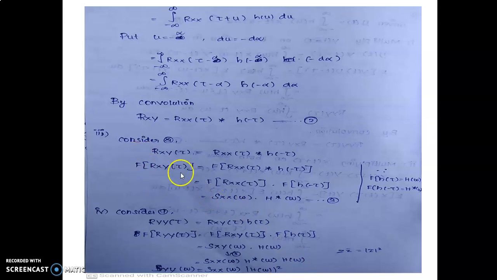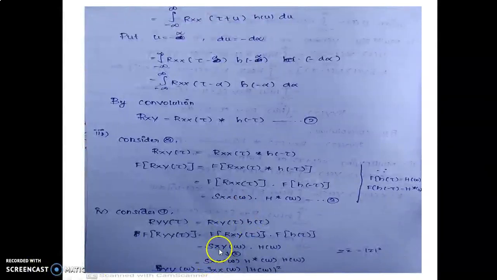This term can be written as Sxy(ω), that is equation 3. So Sxy(ω) has the value Sxx(ω) H*(ω). Next, H(ω).